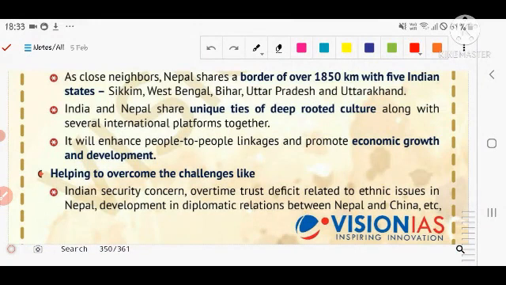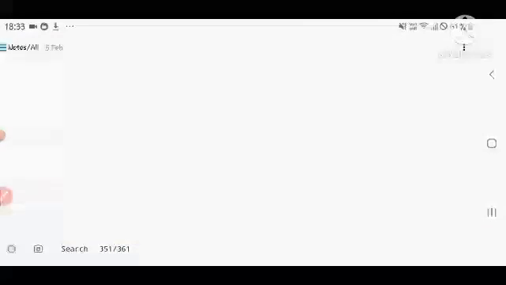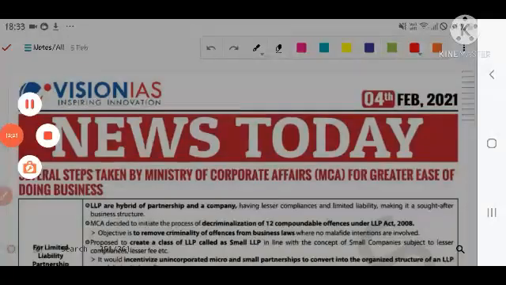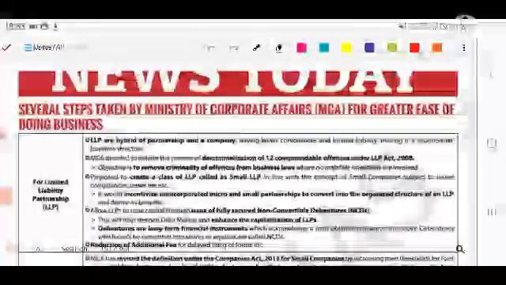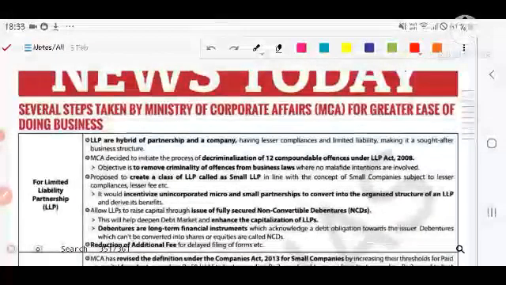Helping to overcome challenges like India's security concern over time, the trust deficit related to ethnic issues in Nepal, and developments in diplomatic relations between Nepal and China, etc. Let's see the news of today, 4th Feb. Yesterday, several steps were taken by the Minister of Corporate Affairs for greater ease of doing business.